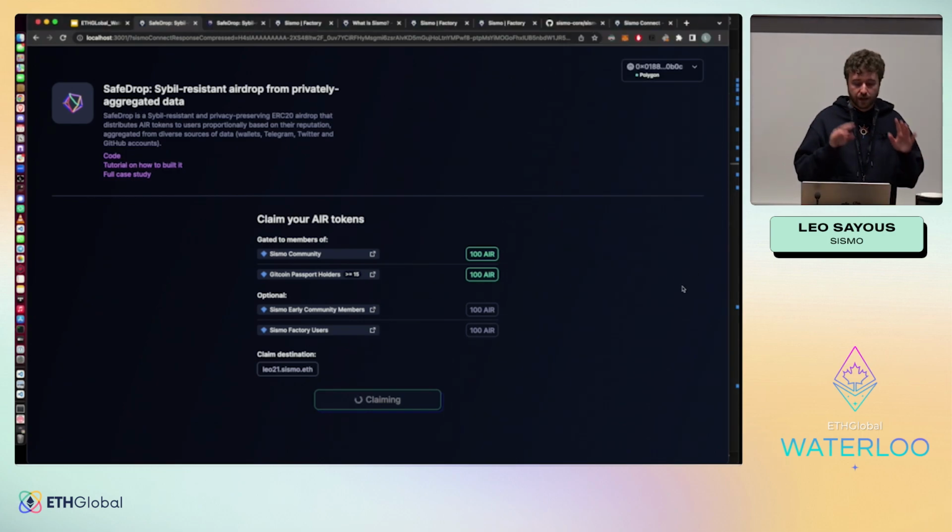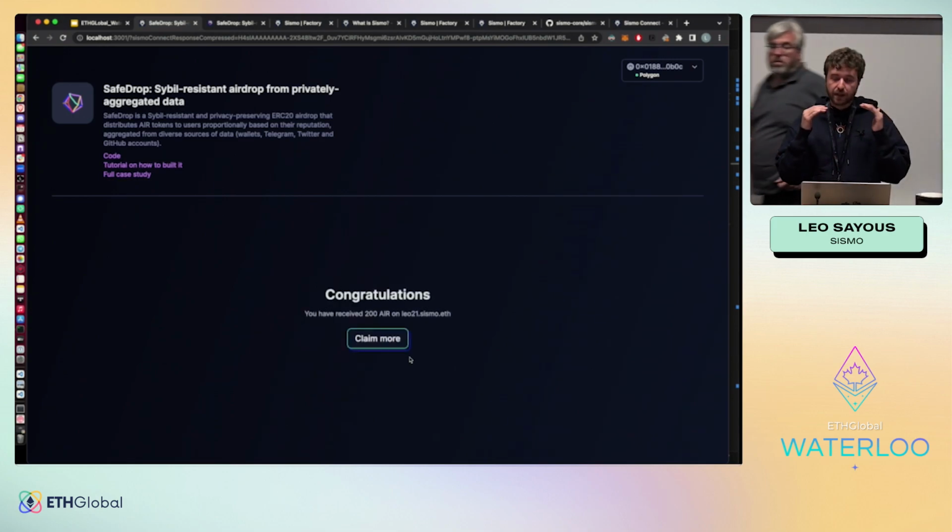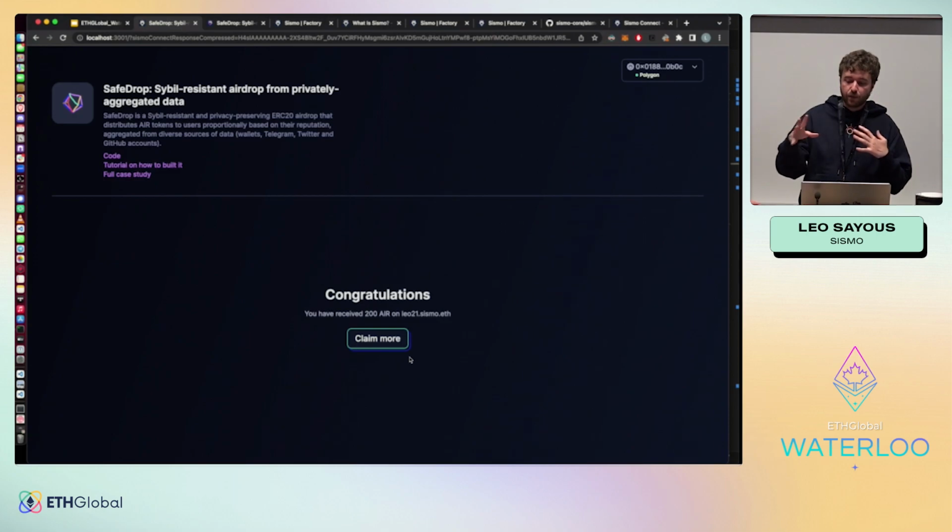And so what we're going to do during the workshop is to code the Sismo community group and the Gitcoin Passport groups, deploy these contracts live, and test it at the end. Okay.